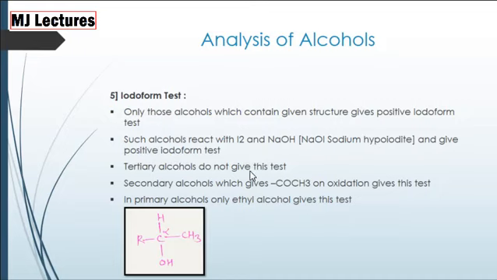Tertiary alcohols do not give this test. Secondary alcohols which give COCH3, that is acetyl group on oxidation, give this test. In primary alcohols, only ethyl alcohol gives this test. This is all about the study of alcohols. Thank you.